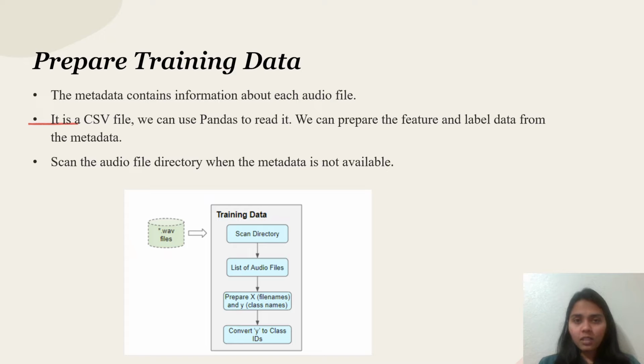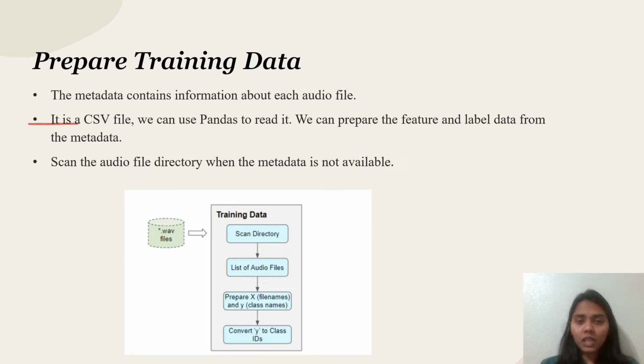We have the audio files and metadata, two kinds of data. The metadata contains information about each audio file, as a CSV file. We can use pandas to read it. Pandas can be imported in Jupyter Notebook or whichever platform you run Python on. We can prepare the feature and label data from the metadata.